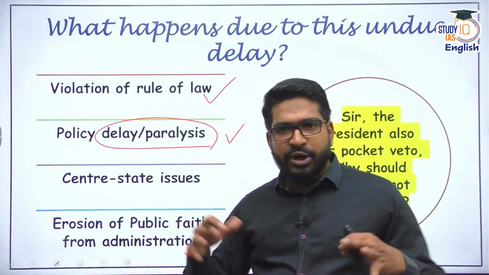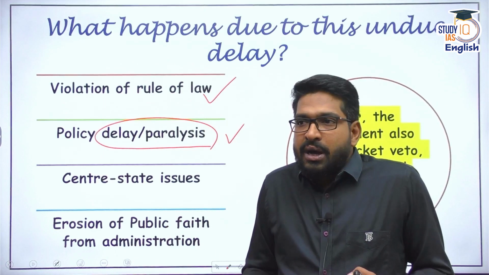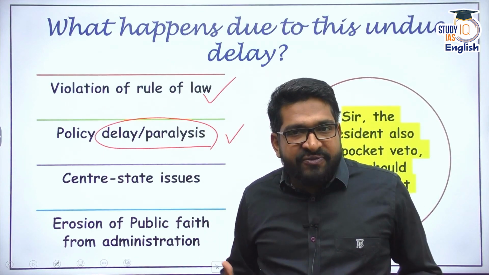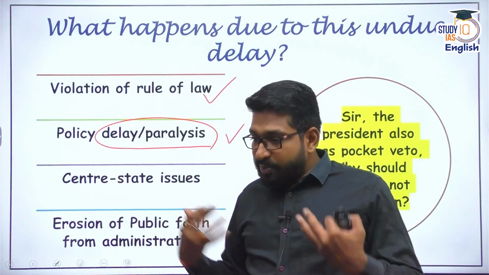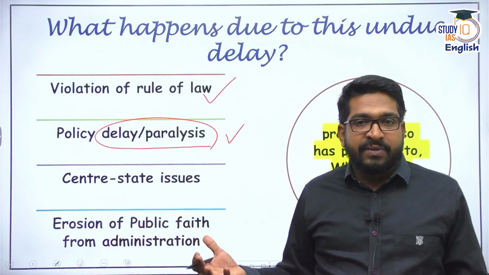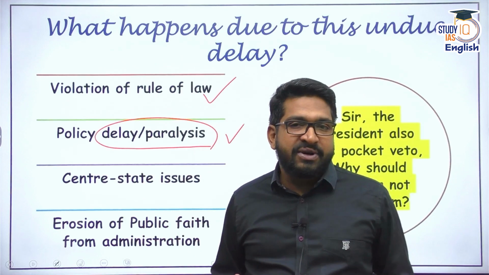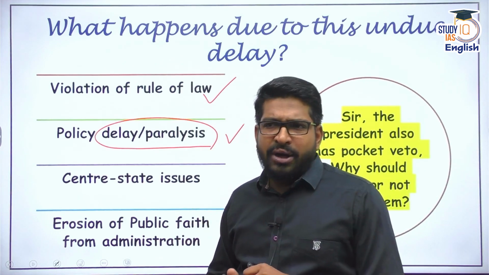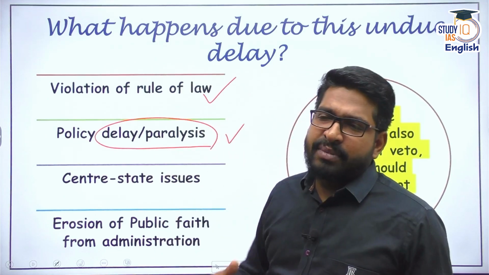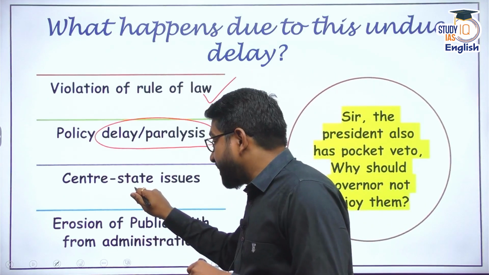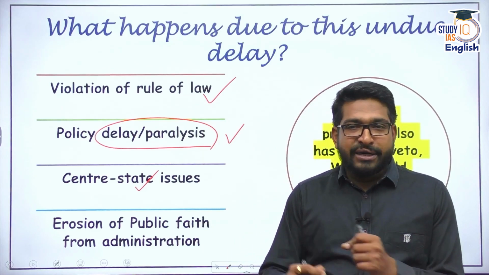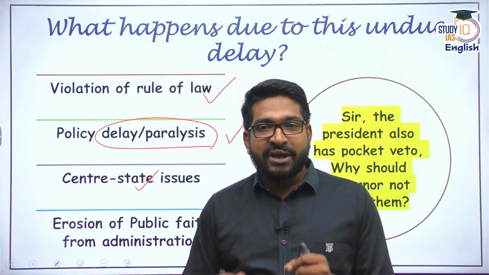Imagine a very important bill which was passed by the State Legislative Assembly and the governor is not taking any action on it. Who is the ultimate sufferer? We are the ultimate sufferers. People are the ultimate sufferers. It also leads to constant tussle between the center and states because the governor, I wouldn't call the governor an agent of the center, but a connecting link between center and state. So if there is a tussle between governor and the state, it leads to more and more tensions in center-state relations.